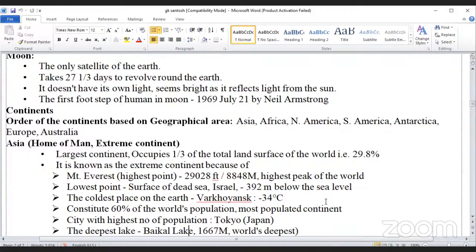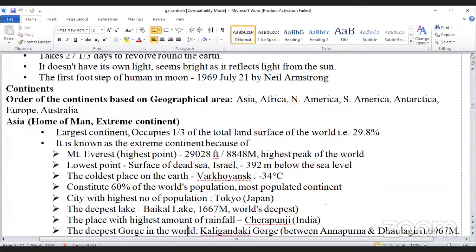Lowest point: the surface of the Dead Sea, Israel, 392 meters below sea level. And the coldest place on the earth, Verkhoyansk, minus 34 degrees Celsius. About 60% of the world's population lives on this continent. The city with the highest population: Tokyo, Japan.